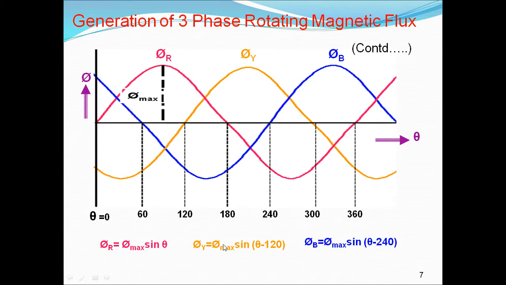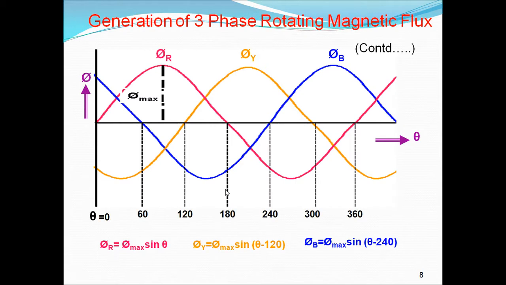So these are the flux representations for R, Y, B, red, yellow, blue, for the three-phase induction motor. I think it is clear for everyone. This is how we wrote the equations.